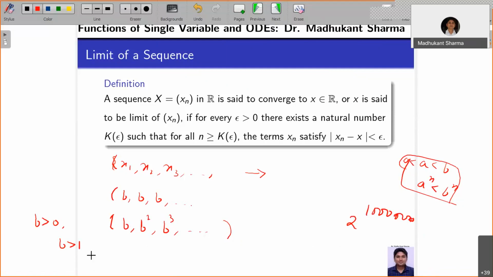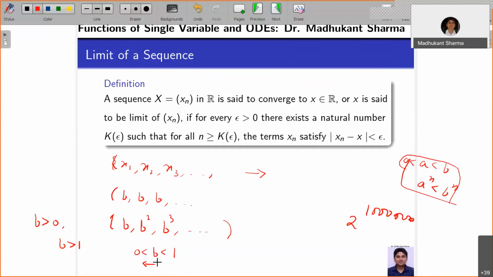But instead of this, if you take b between 0 and 1, suppose 0 less than b less than 1, once you increase the power, it is going to be reduced, but it does not go below 0, right? It's going towards 0. So the intuition here is, when you take any b between 0 and 1, it tends towards 0, because as n goes large it keeps getting smaller and smaller, going towards 0. It will never cross to 0 on the left side.